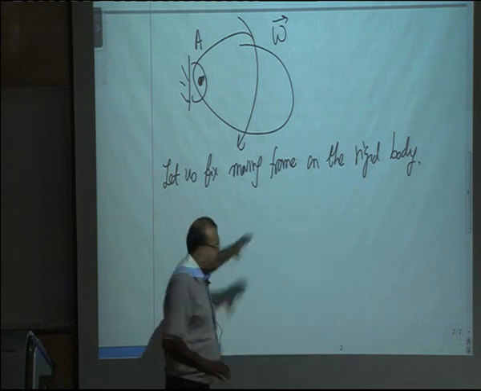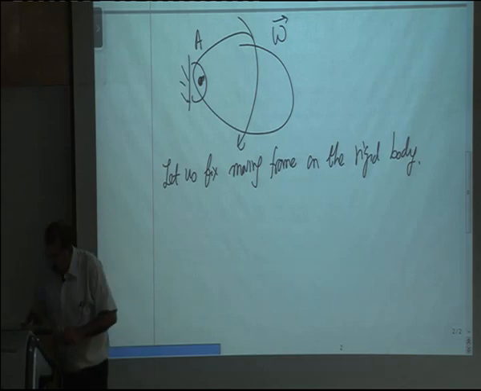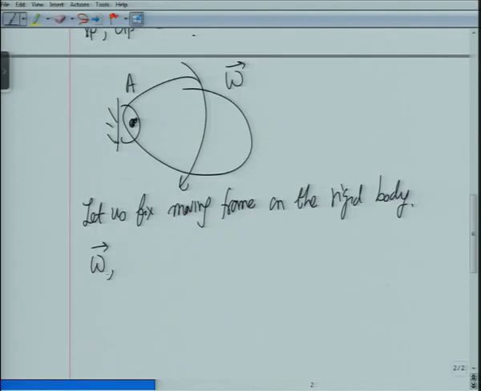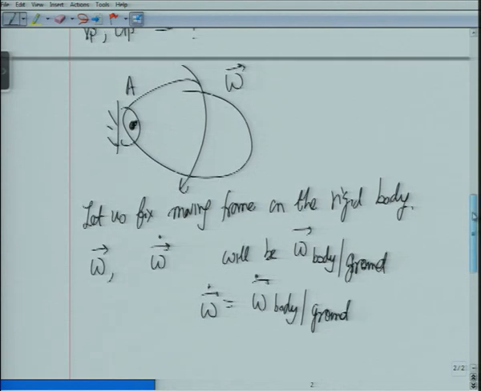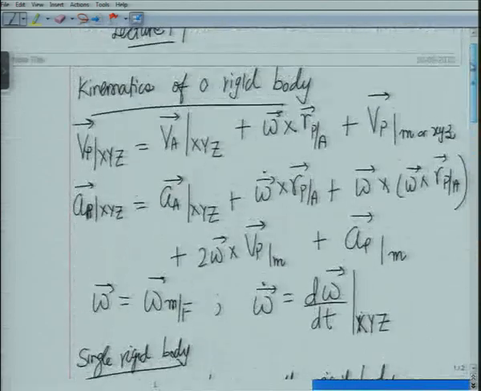So once I fix the frame on the rigid body, omega and omega dot will be omega of the body with respect to ground, and omega dot of the body with respect to ground. Okay. Now then we move on to this formula.